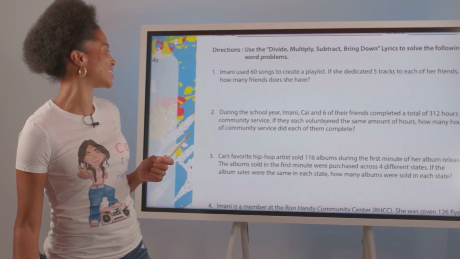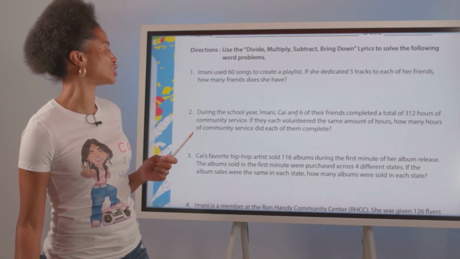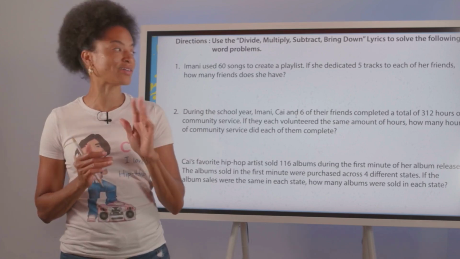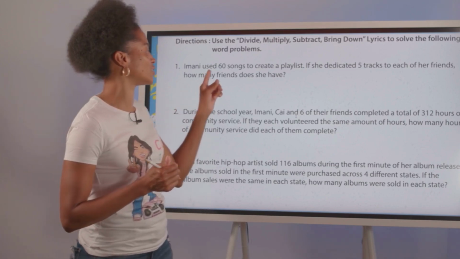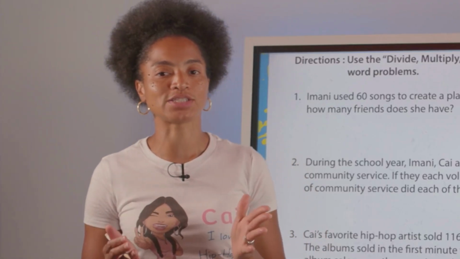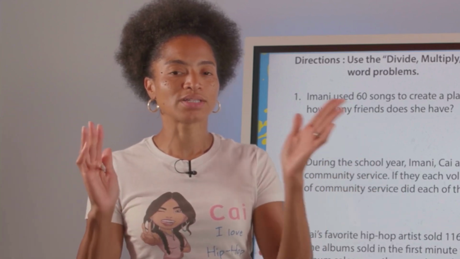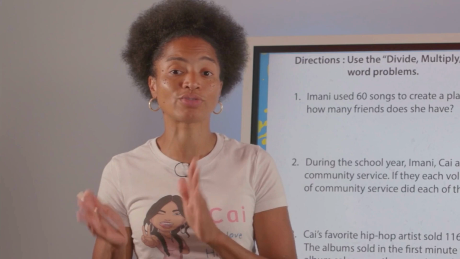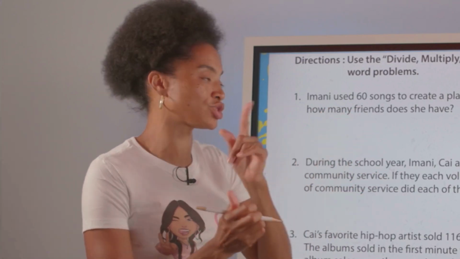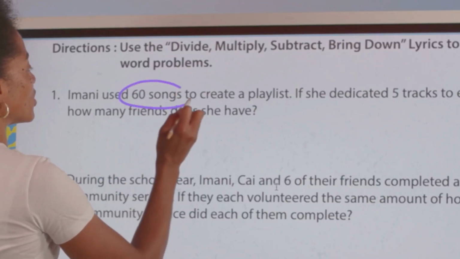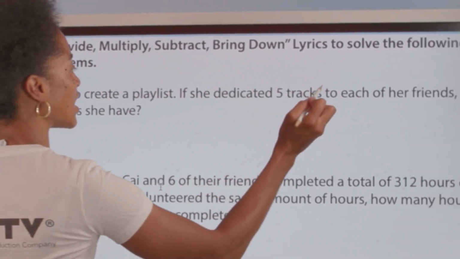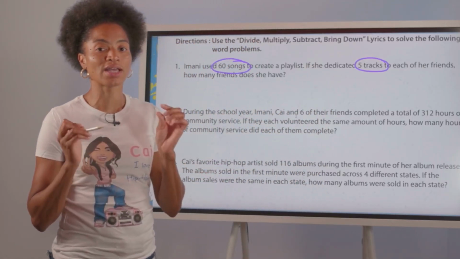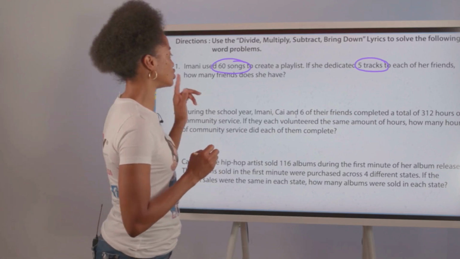So number 1 says Imani used 60 songs to create a playlist. If she dedicated 5 tracks to each of her friends, how many friends does she have? So let's imagine this situation. 60 songs. She wants each of her friends to get the same amount. Each of her friends will receive 5 songs. Let's circle the important information: 60 songs and 5 tracks for each of her friends. This indicates that we're going to do division.